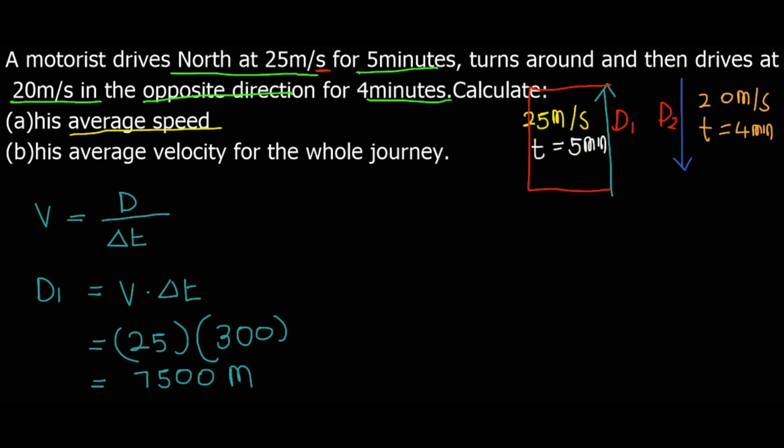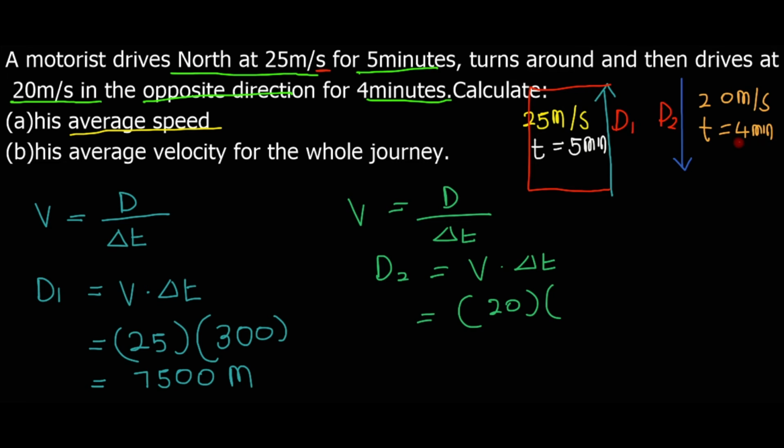So re tlo dira the same thing, ra kry-a distance 2. V is equals to d divided by change in t. So d2 ya rena ra dira the same thing. Ba re file gore ke speed sa 20, and then time still ba re file in minutes. So re tlo change di minutes ra di isha to seconds.